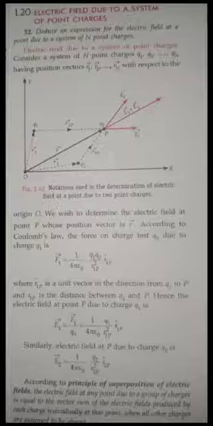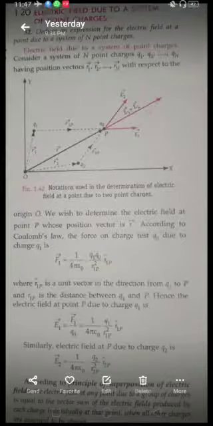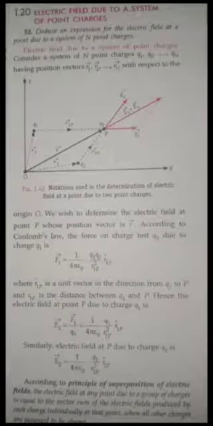And similarly, what is E1 at q0? What is the electric field intensity at q0? Simply divide F1 by q0. So E1 is equal to F1 by q0. So you will get 1 by 4 pi epsilon naught into q1 by r1p square into r1p vector. Similarly, we can find E2, which is nothing but 1 by 4 pi epsilon naught into q2 by r2p square into r2p vector. Then, according to the superposition principle, guys, add both, or find the resultant electric field intensity. Yes or no?